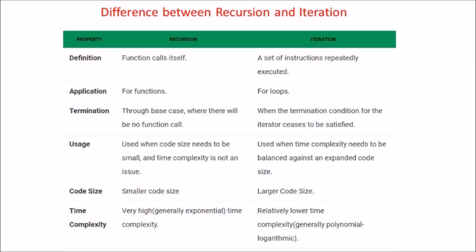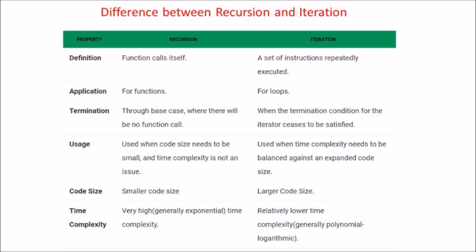The very first: a function calling itself is known as recursion. Within the body of a function, if the function is calling itself, it becomes recursion. And iteration is when a block of statements, multiple statements or a single statement, is executed again and again repeatedly. Next, recursion is used for functions, because it is a function. And iteration is a loop. It can be a for loop or a while loop also.